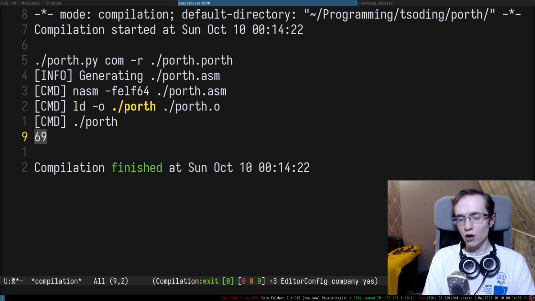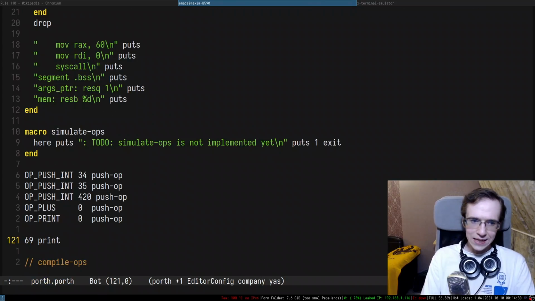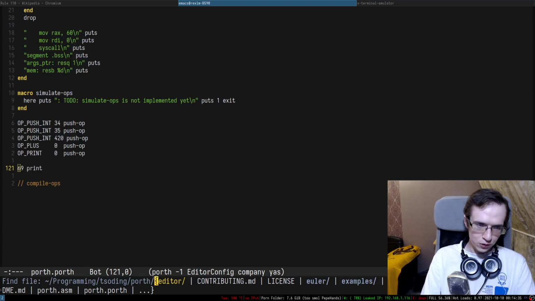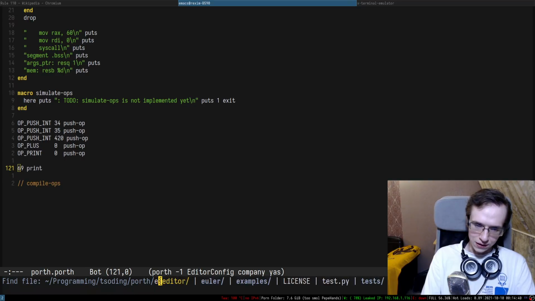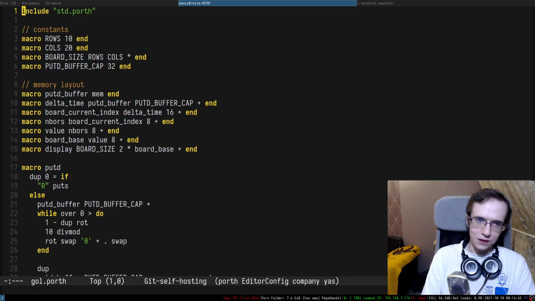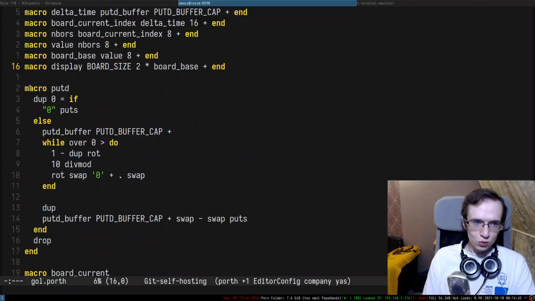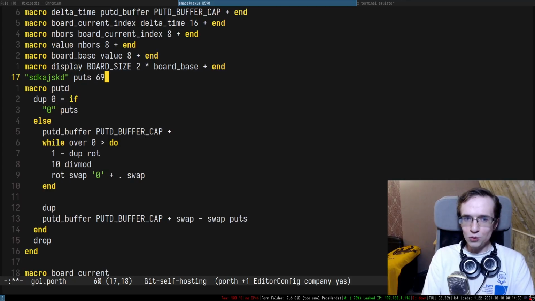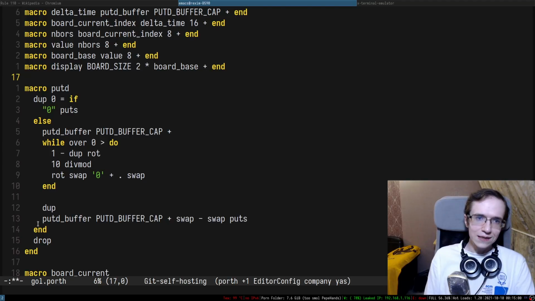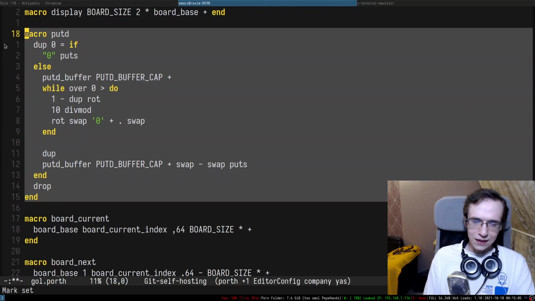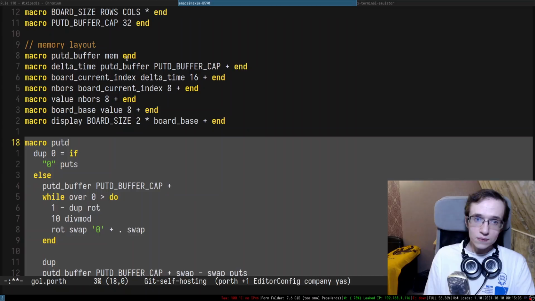Right. Recently, I implemented a function in Porth that is capable of printing numbers, right? And it's not hard-coded. So I would like to actually bring it. I think it's somewhere in examples. I think I already implemented it in Porth. Yeah. So it's called putD, right? So puts prints a string, but putD is capable of printing numbers, right? Unfortunately, it needs a special buffer, right? And you have to allocate that buffer manually in the mem.